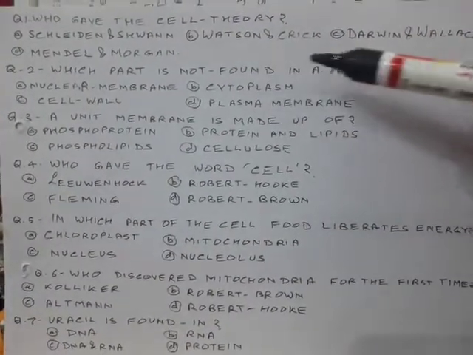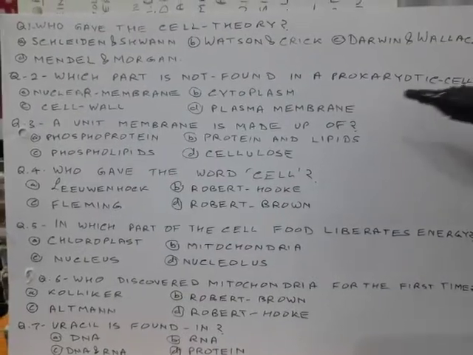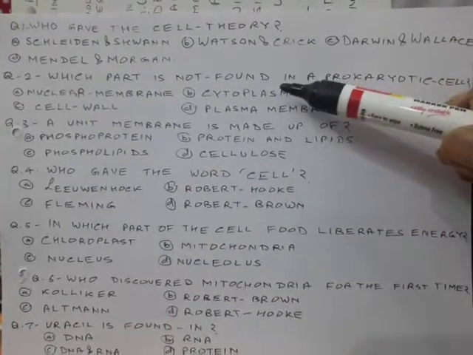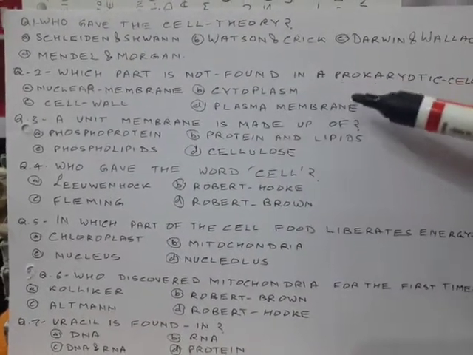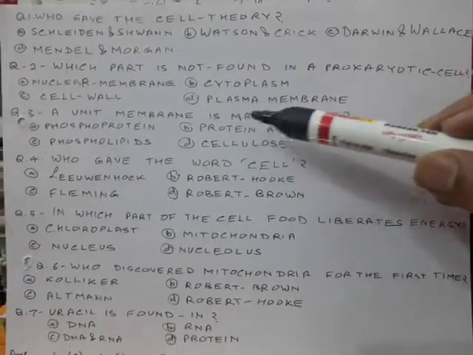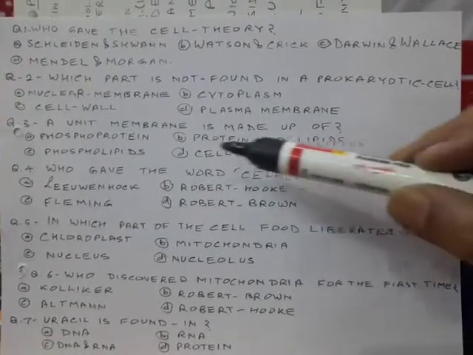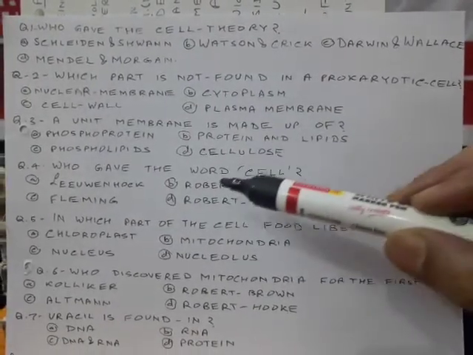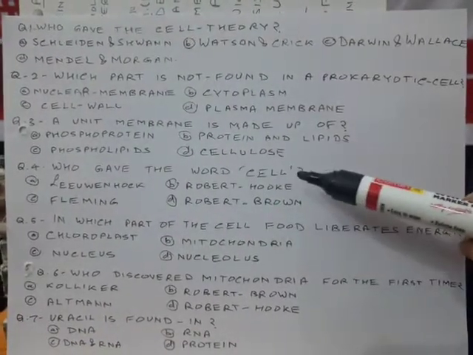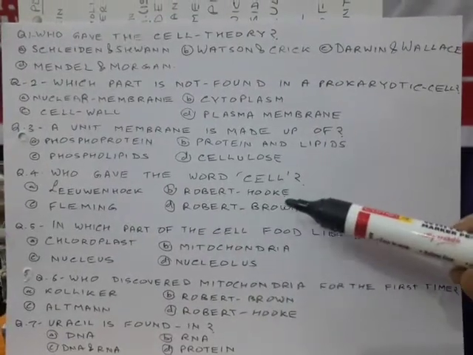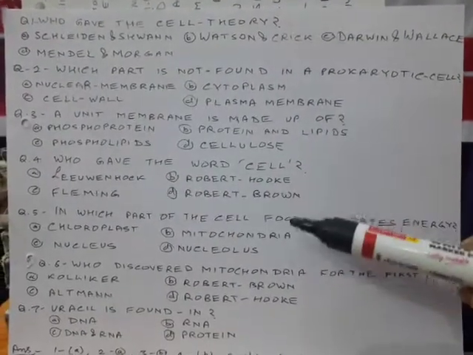Second, which part is not found in a prokaryotic cell? Nuclear membrane, cytoplasm, cell wall, plasma membrane. Third, a unit membrane is made up of phosphoprotein, protein and lipids, phospholipids, cellulose. Question 4, who gave the word cell? Leeuwenhoek, Robert Hooke, Fleming, Robert Brown.